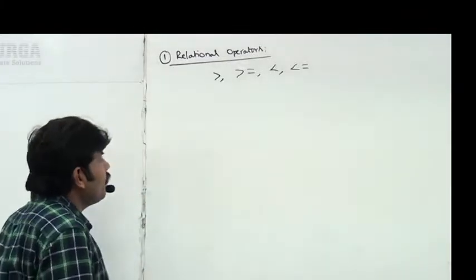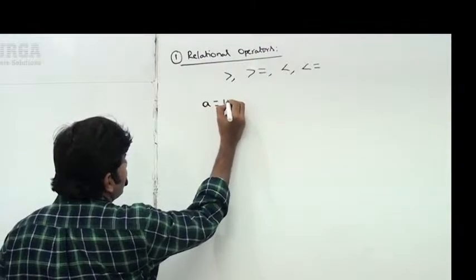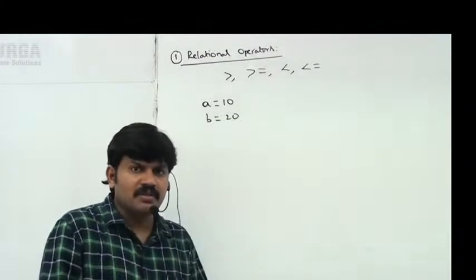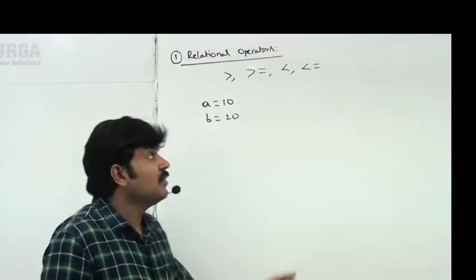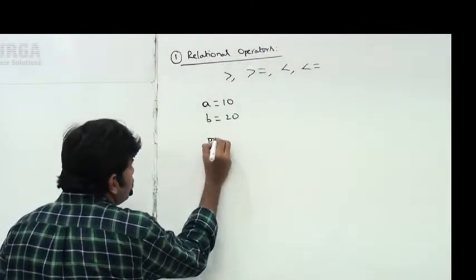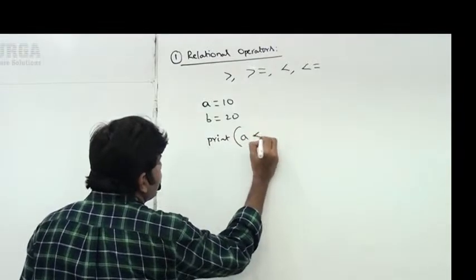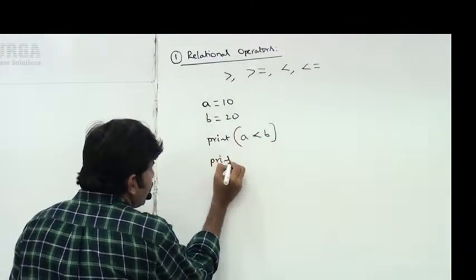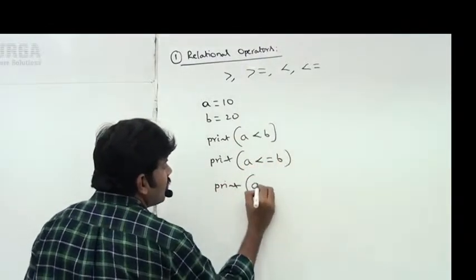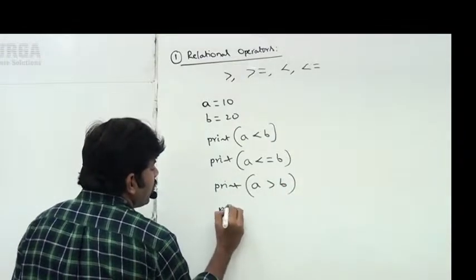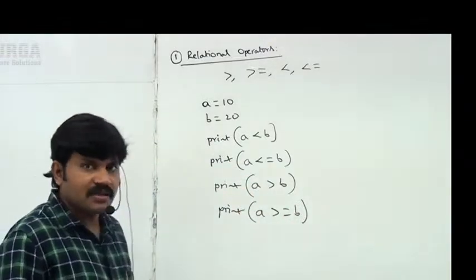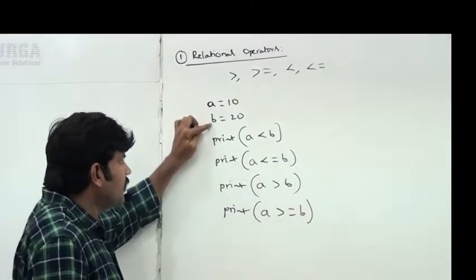Sir, now observe, it's very easy. A is equal to 10, B is equal to 20. You can compare two numbers: whether one is less than or not, greater than or not, less than or equal to, greater than or equal to. Now observe: print of A less than B, print of A less than or equal to B, print of A greater than B, print of A greater than or equal to B, sir. Can you please tell what answer we are going to get? A is 10, B is 20.